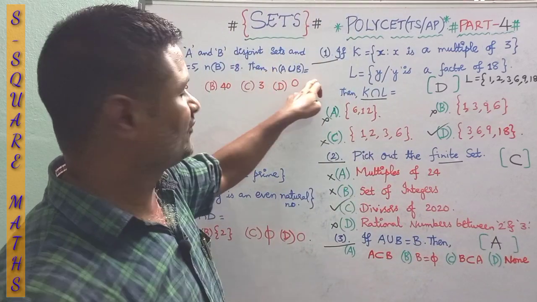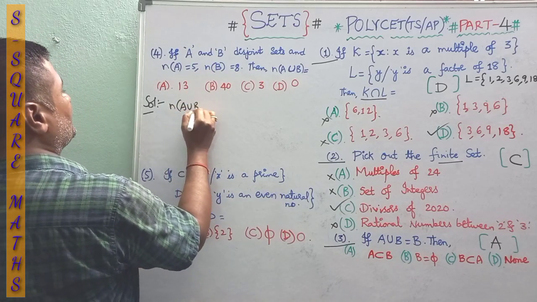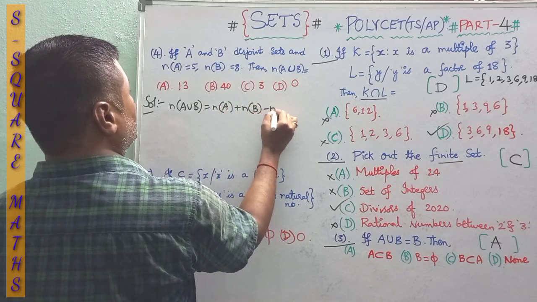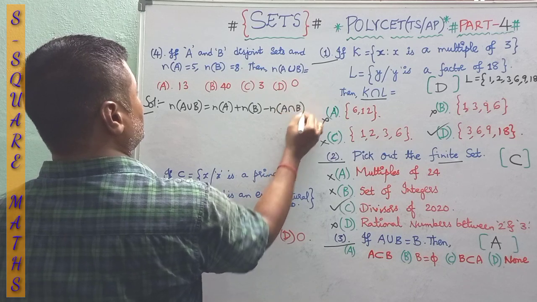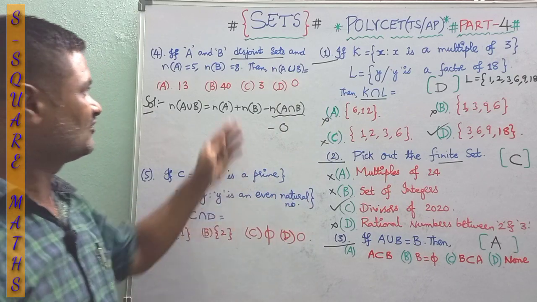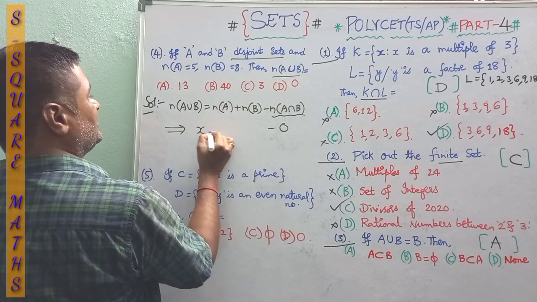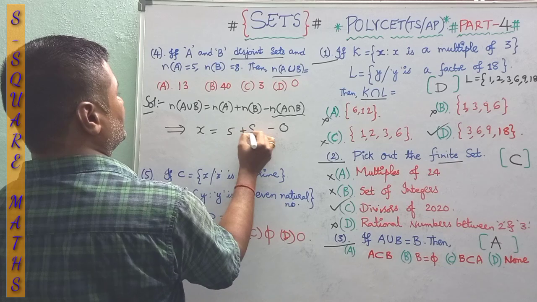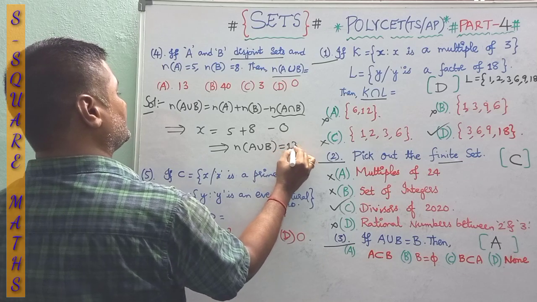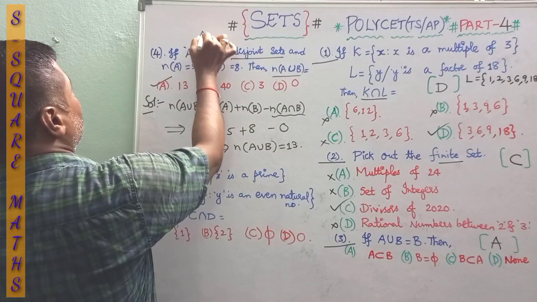Then you have to find n of A union B. The formula connecting the given relation is n of A union B is equal to n of A plus n of B minus n of A intersection B. Anyhow this is 0, since they are disjoint, there are no common elements. So x is equal to n of A, 5, plus this, 8. Finally n of A union B is 13. Just in 20 or 30 seconds we can close it. So here it is A option.